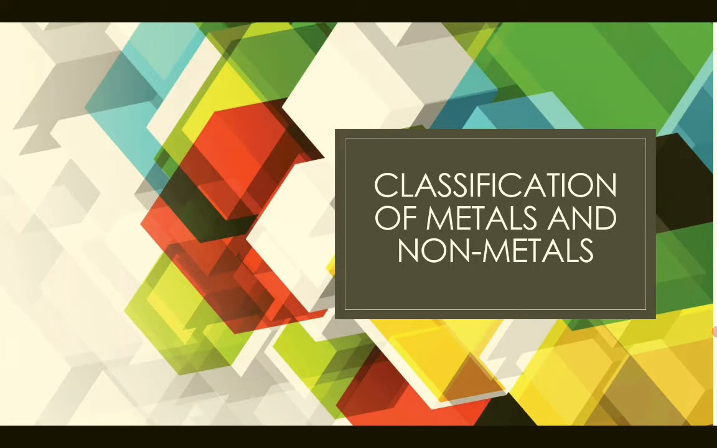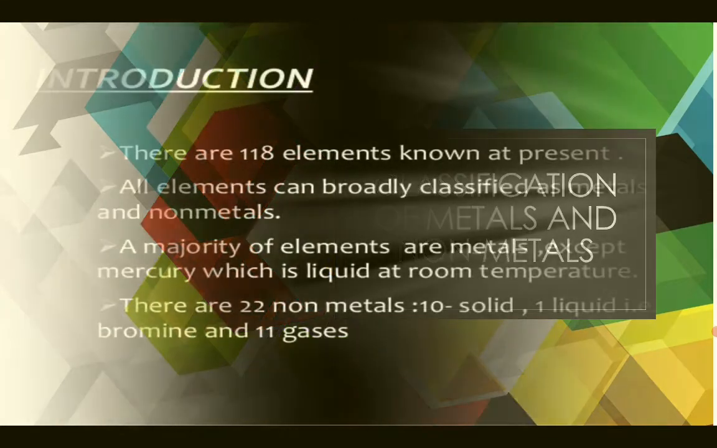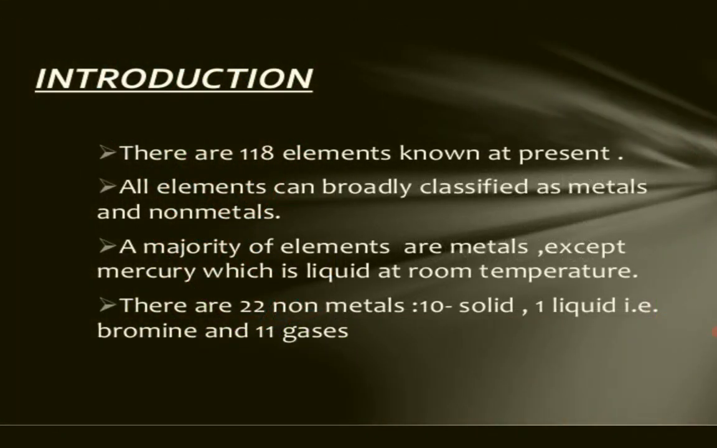In this video, we shall see about the classifications of metals and non-metals. So we shall start now. There are totally 118 elements known at the present world. All these elements can be broadly classified as metals and non-metals.